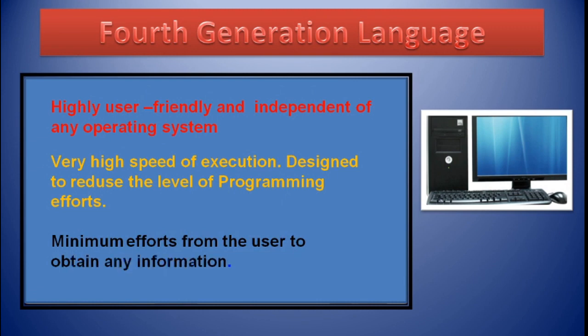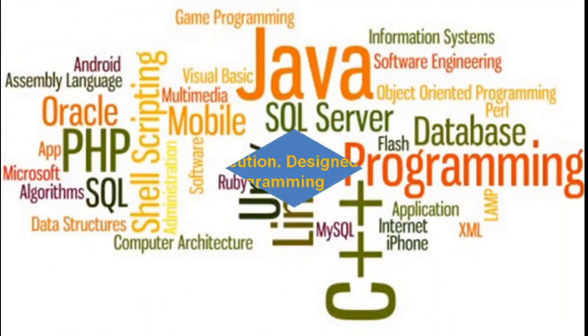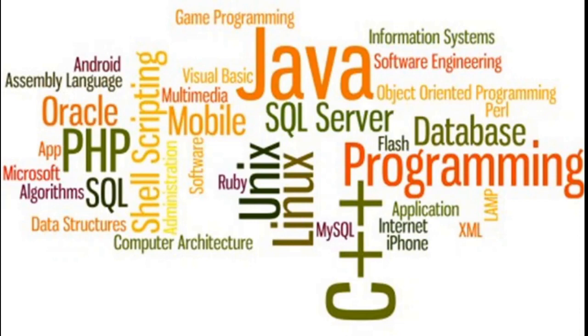They are designed to reduce the overall time it takes to develop software and the cost of software development. In fourth generation language, the user has to specify only the required output they want, while the computer determines the sequence of instructions that will accomplish those results.